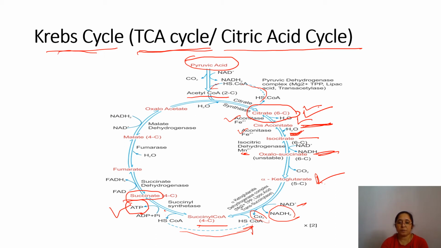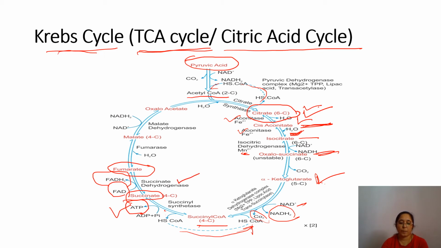Now in this step, succinate is oxidized by dehydrogenation to form fumarate. The hydrogen removed in this reaction is accepted by FAD to form FADH2, and this reaction is catalyzed by the enzyme succinate dehydrogenase.